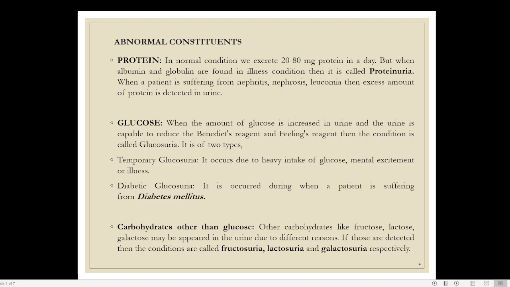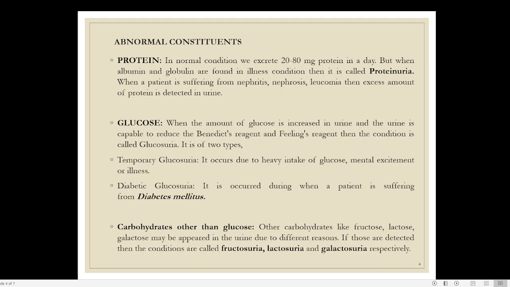And extra mental excitement, too much mental excitement, too much happiness, such things can also lead to temporary glucosuria. Some kinds of illness can lead to temporary glucosuria. On the other hand, there is a more or less permanent glucosuria, or diabetic glucosuria. If you have diabetes mellitus, that situation will lead to an increase in the amount of glucose in your blood and urine, and that situation is known as diabetic glucosuria, caused by diabetes mellitus.